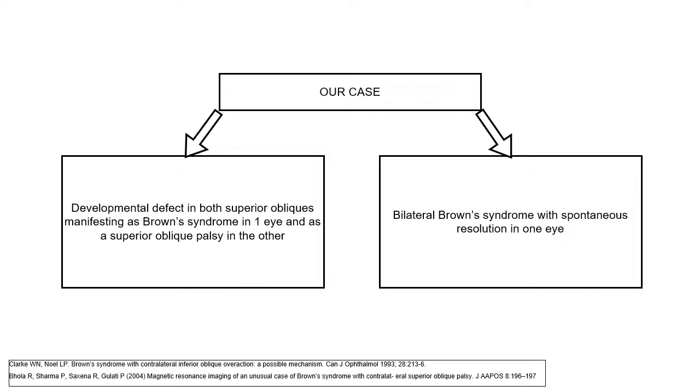On the other hand, it's an absolutely lax tendon, or absent tendon, causing superior oblique palsy. So one possibility is that there is a true anatomical defect, two organic pathologies in the same patient at two different sites.